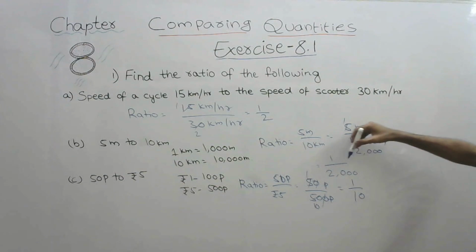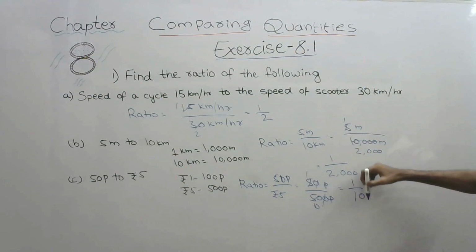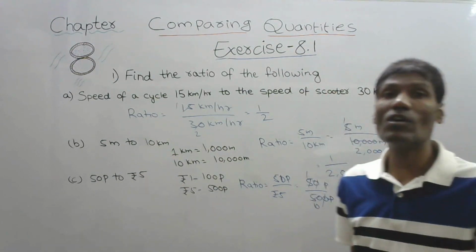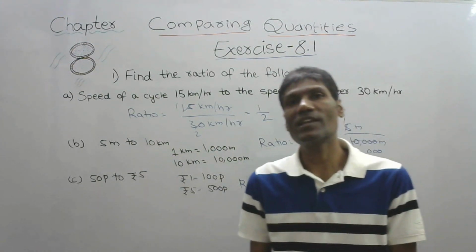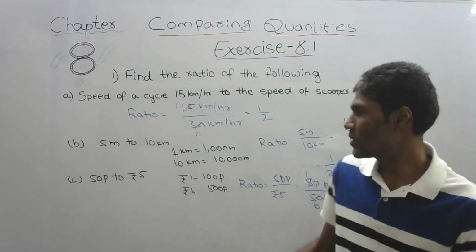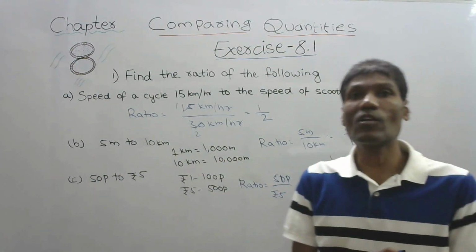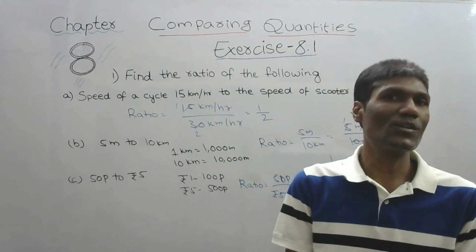Here also if you observe 1 by 2000, 1 by 10, 1 by 2. So ratio will not have any units. After calculating, the value we get for the ratio will not have any units.